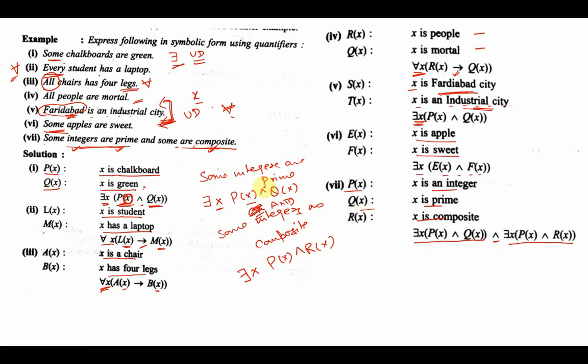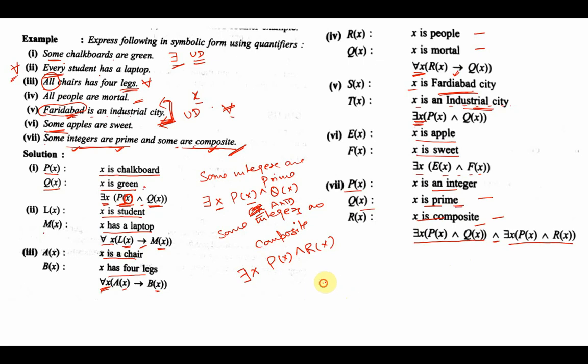Now this question could be solved using only 2 predicates also. Why? Because we know that being prime and being composite are inverse of each other. So I can say that if a number is prime, it cannot be composite, and if it is composite, it cannot be prime.